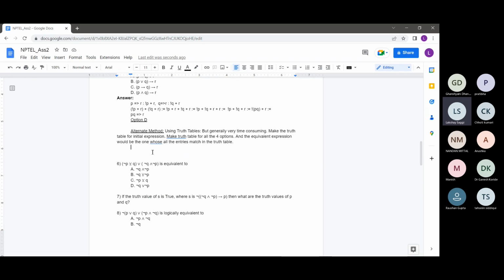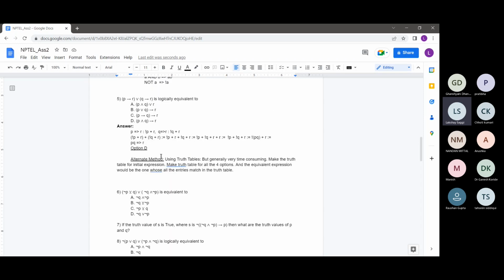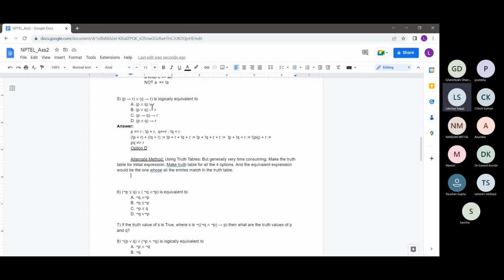And another thing you can see is that even though truth tables are something by which you can do a lot of stuff, generally in real life scenarios the purpose of simplifying expressions is not for asking questions, right? Since this was an MCQ, suppose you are just given that you need to reduce this expression to a simpler form. If you are given 4 options, then you can make the truth table entries for these 4 options and then compare with the truth table of this expression.